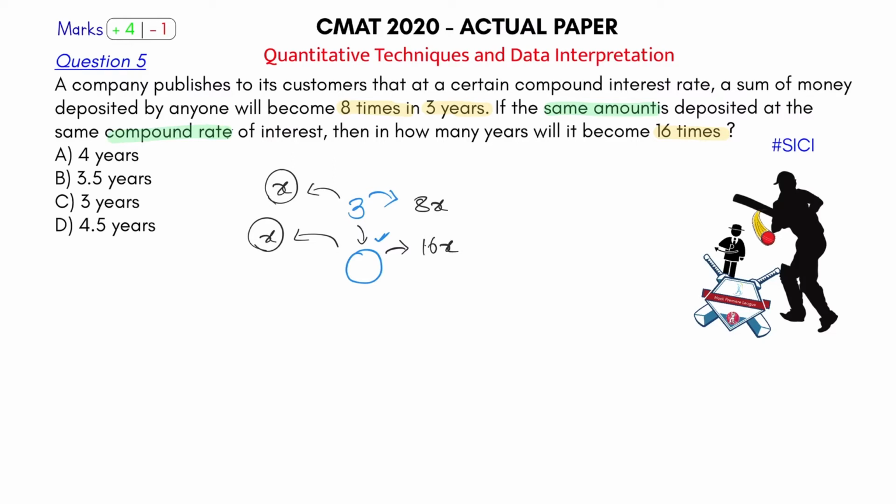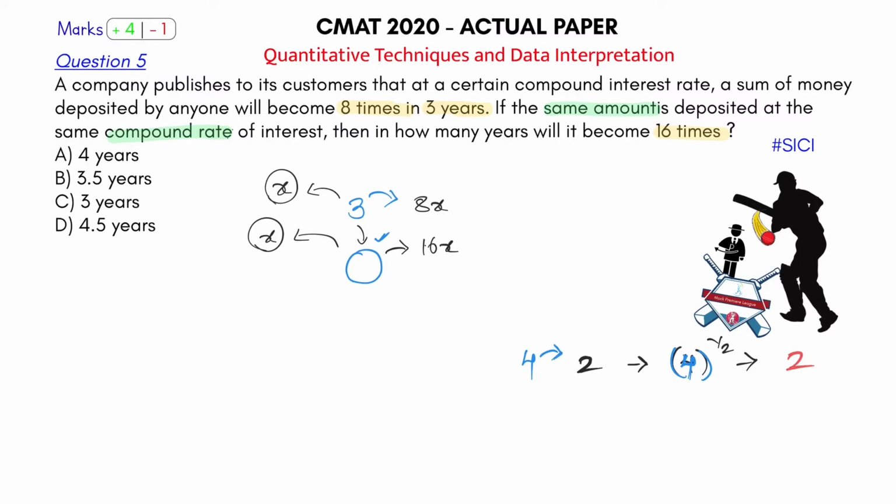If I'm telling you that the amount becomes 4 times in 2 years, in 2 years the amount becomes 4 times, so what can you say? 4 raised to 1 by 2. 4 raised to 1 by 2 will be equal to what? That will be equal to nothing but 2 only, the square root of 4, which is nothing but 2 only.